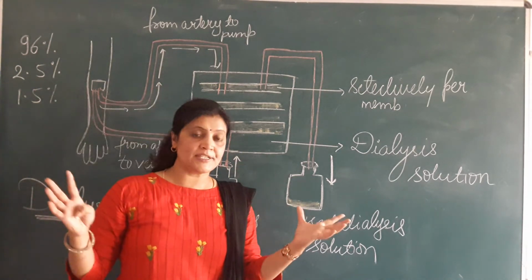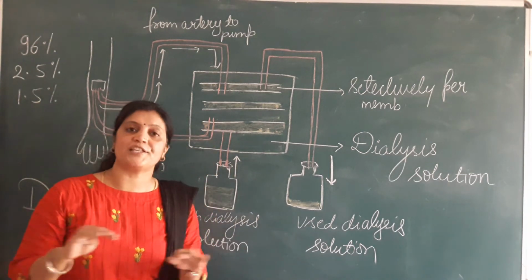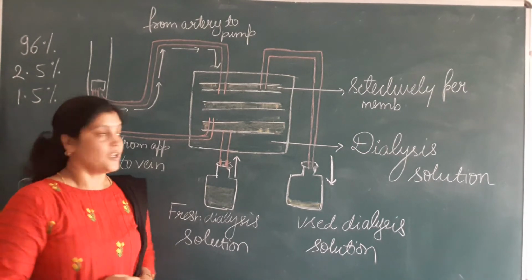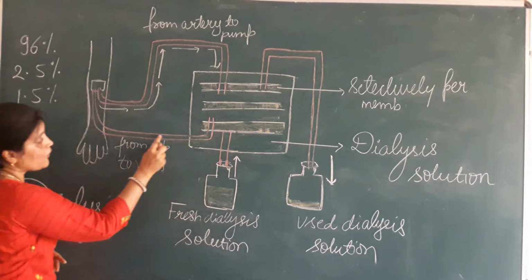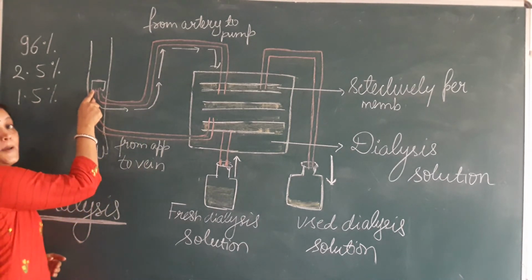Now the patient's blood is totally pure, its nitrogenous waste is removed totally. Now this fresh blood comes out of the apparatus and again passes through the vein to the patient.